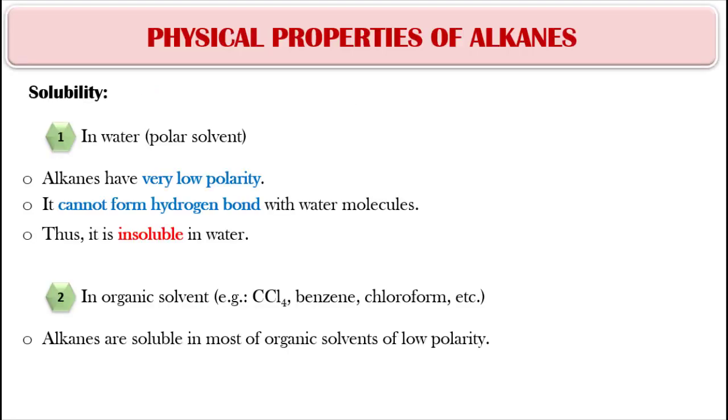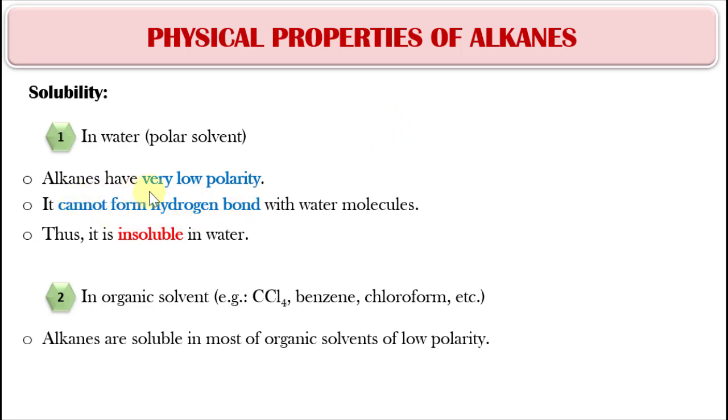For the solubility of alkanes, we are going to look at its solubility in water and also in organic solvents. In water, since water is a polar solvent, while alkanes have very low polarity due to the presence of only carbon and hydrogen atoms in the molecule, the difference in electronegativity between carbon and hydrogen is very small.